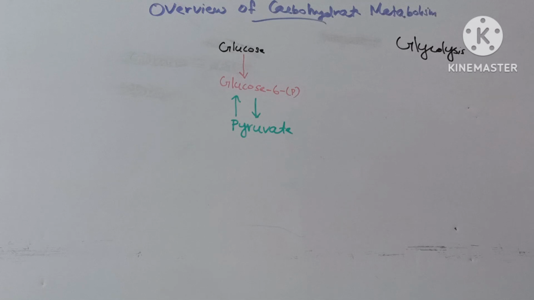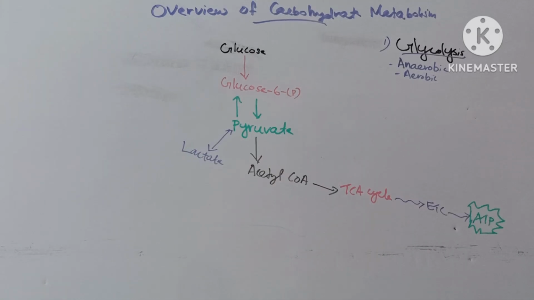First major metabolic pathway of carbohydrate metabolism is glycolysis. It occurs in the cytosol and consists of a series of steps that break down glucose to pyruvate, which can undergo aerobic or anaerobic respiration. In anaerobic respiration, in RBC, pyruvate is converted to lactate.